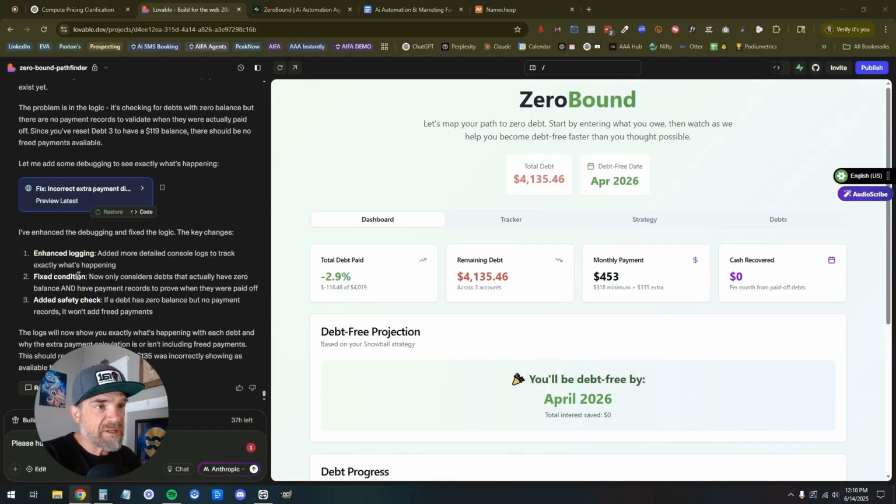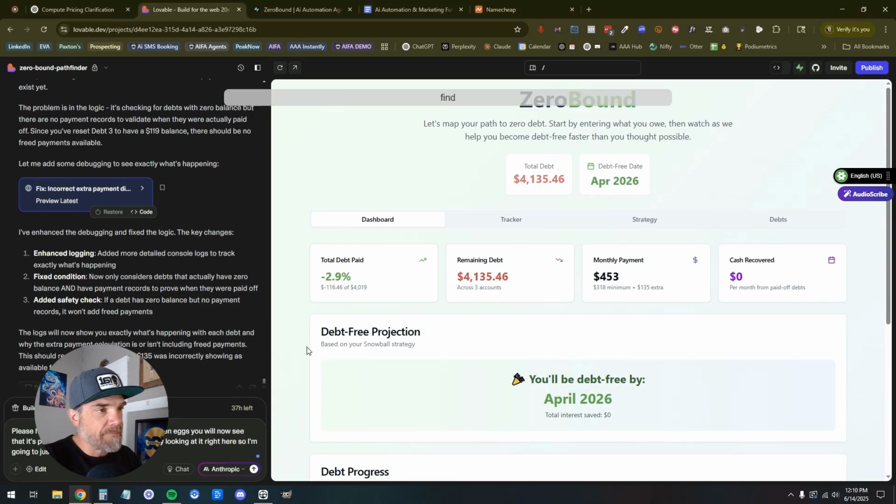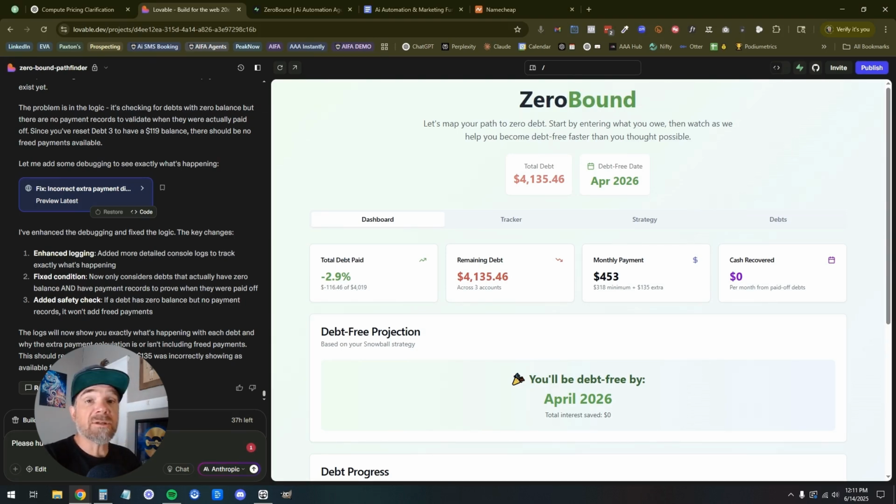I love how it hallucinates. You will now see that it's perfect. It is not perfect. I can tell you by looking at it right here. So I'm going to just have it find this dollar amount in the database somewhere. It is a challenge using voice and speech to text while recording a live video, talking to you guys and toggling in between. It is not easy.